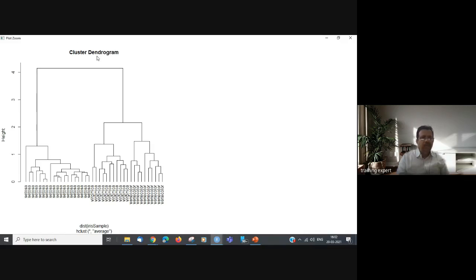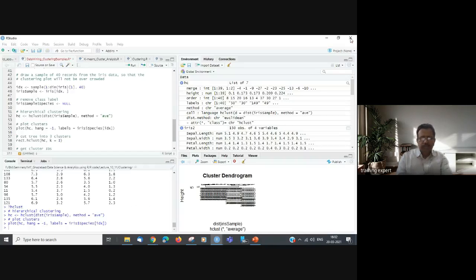If you want to create 2 clusters, you know how to create 2. With 3 clusters, all these points become one cluster, another cluster, and a third cluster. With 2 clusters, 99 were part of one cluster and 51 part of another cluster. And 1 cluster, you know how you can create. So I am able to create a dendrogram, which is the hierarchical clustering.